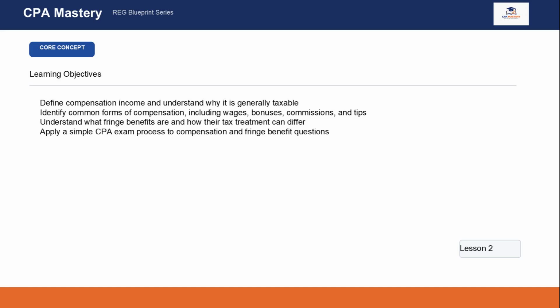Third, we want to understand fringe benefits. Employers do not always pay workers only in cash. Sometimes they provide additional perks, and those perks can raise tax issues. Finally, we want to build an exam process that helps you decide whether a payment or benefit should be included in gross income. If you can identify the service performed, the economic benefit received, and any available exclusion, you'll be in a strong position on reg questions.